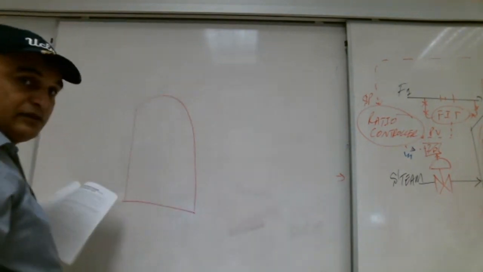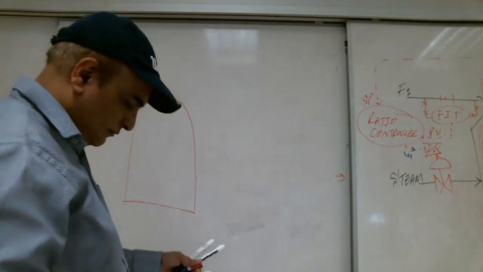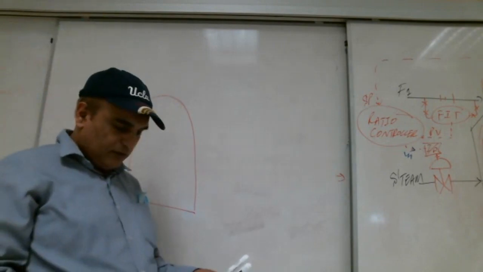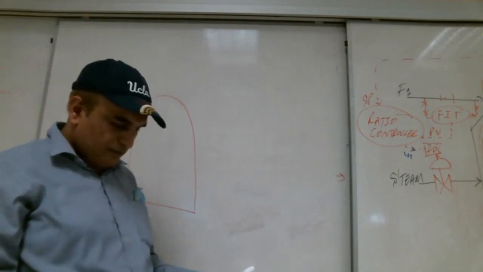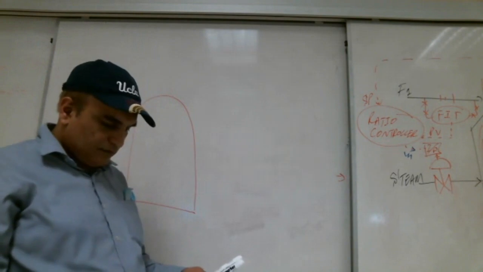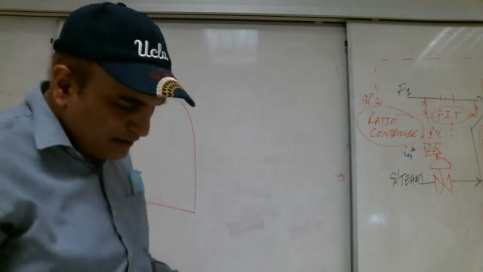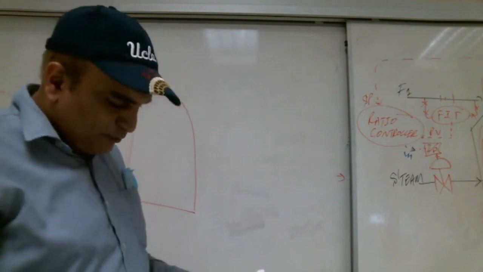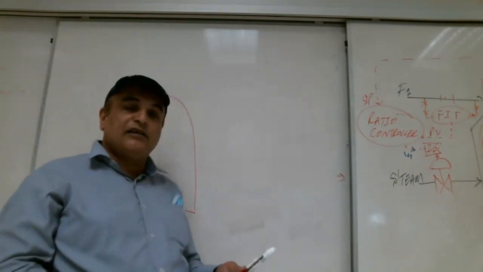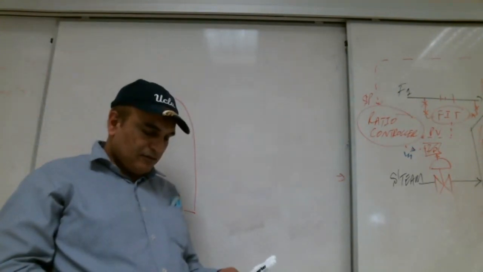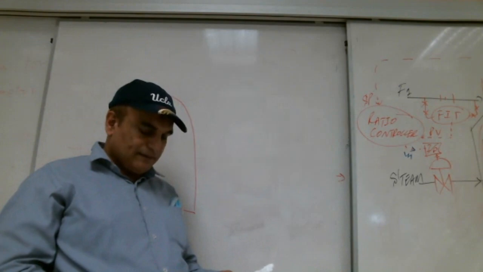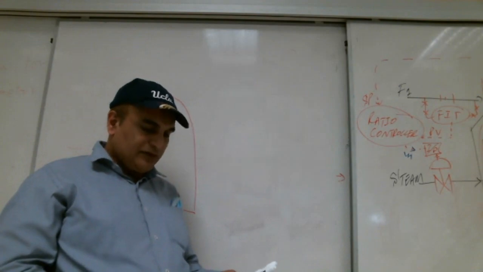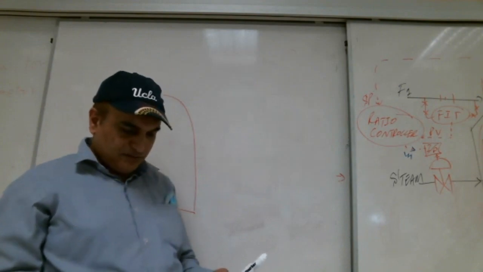Multiple cascade control, right? 5.7.7. The page is 35. Yes, page 35, the diagram shows the top portion.